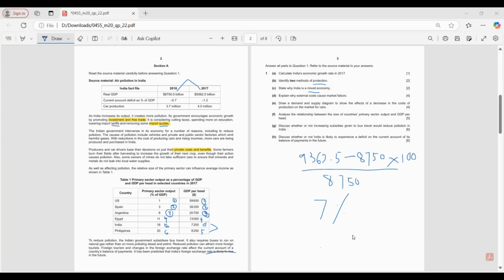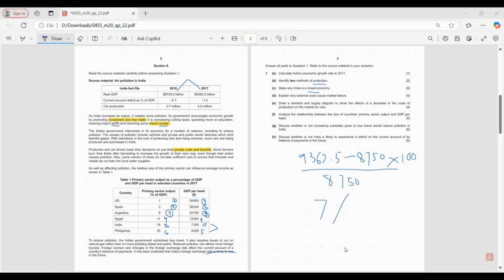So market failure happens when there is productive inefficiency and allocative inefficiency, right? Productive inefficiency is when you don't operate on the PPC. Allocative inefficiency is when you don't operate at the equilibrium. Okay? So then what is external cost next?